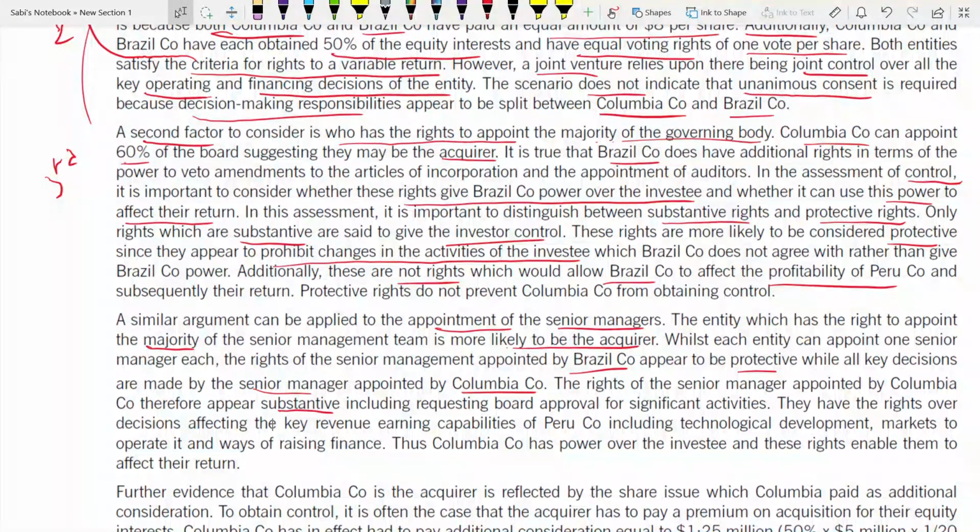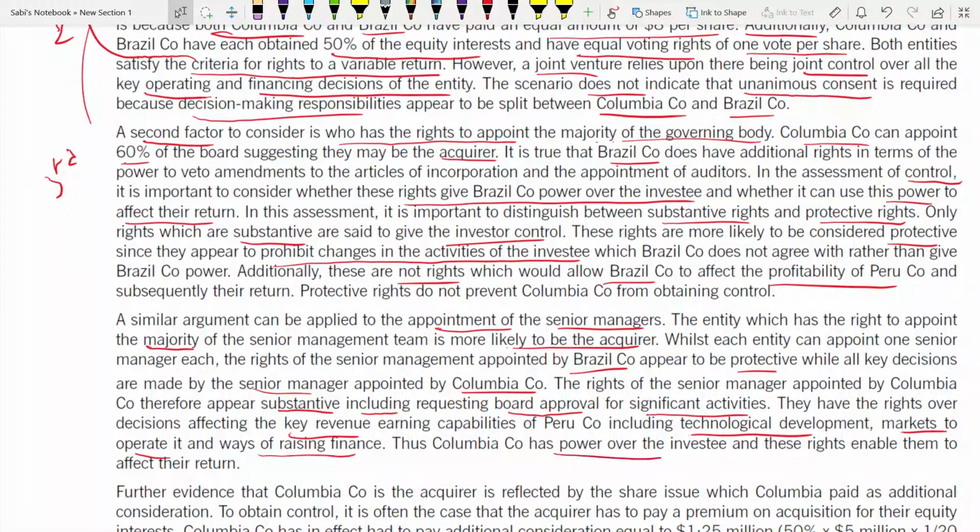Including requesting board approval for significant activities. They have the rights over decisions affecting the key revenue earning capabilities of Peru, including technological development. So they can make decisions on technological development, and all those things will affect Peru in their revenue earning capabilities. Also markets in which they have to operate, ways to raise finance. All these decisions are taken by whom? Colombia.